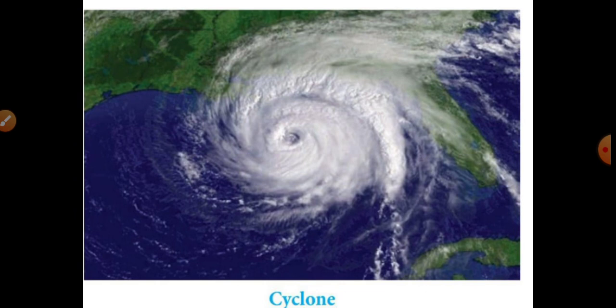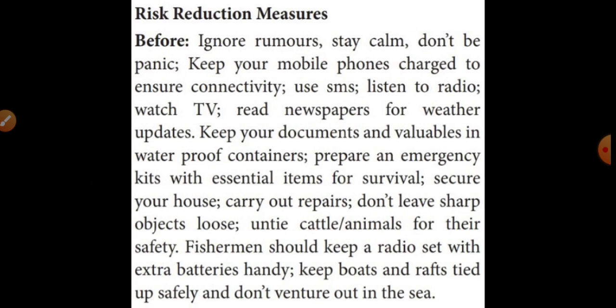During cyclone we will lose our lives and properties. Then what are the measures we can take before cyclone, during cyclone and after cyclone? Before cyclone, first of all we should ignore rumors, that means pay attention to the news.